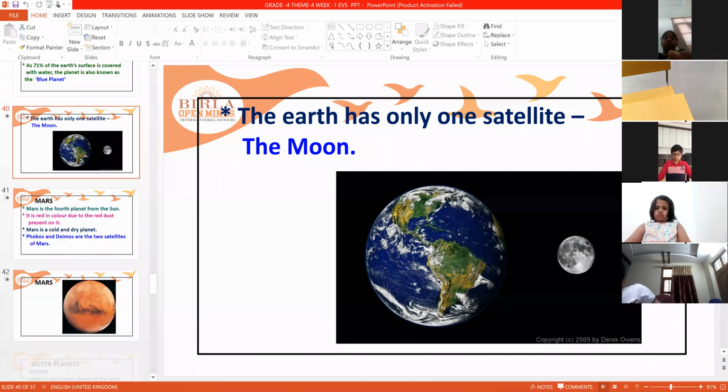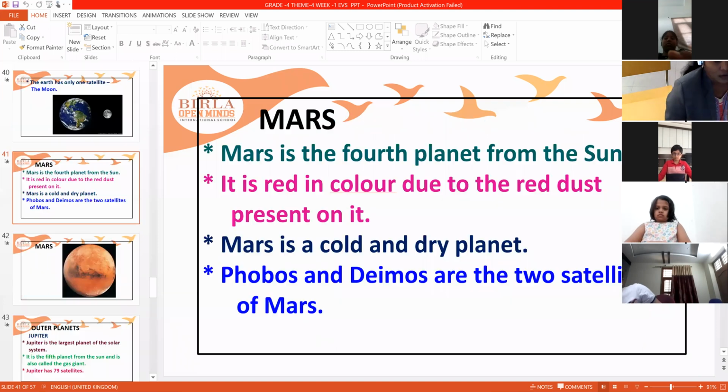Next, Mars. Mars is the fourth planet from the sun. It is red in color due to the red dust present on it. Mars is a cold and dry planet. Phobos and Deimos are the 2 satellites of Mars. So Mars has 2 satellites. The names of the 2 satellites are Phobos and Deimos. This is Mars.